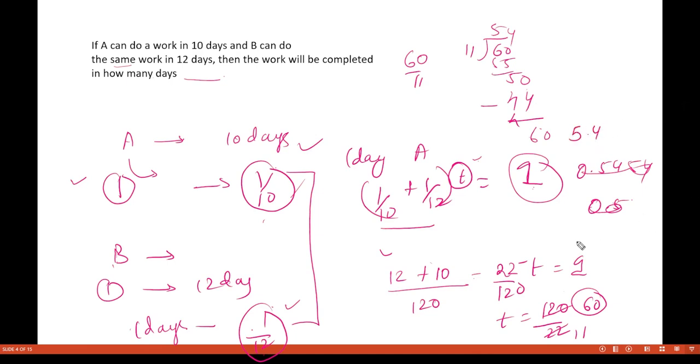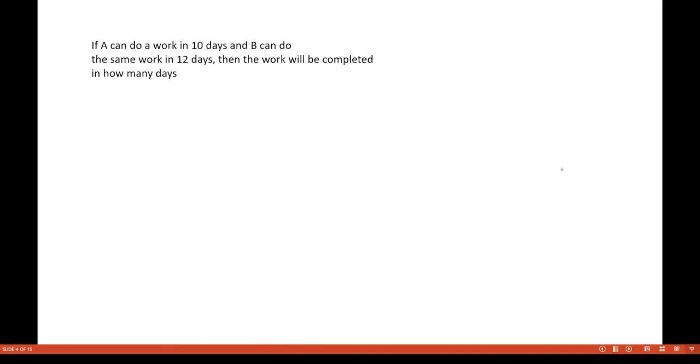So we'll get 5.5. This A and B will be able to do this much work in 5.5 days. I hope everybody is clear with this format. We'll see the alternate method as well. We'll apply the alternate method while doing this question. So let us see that.